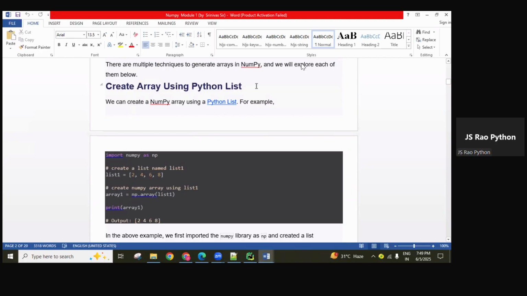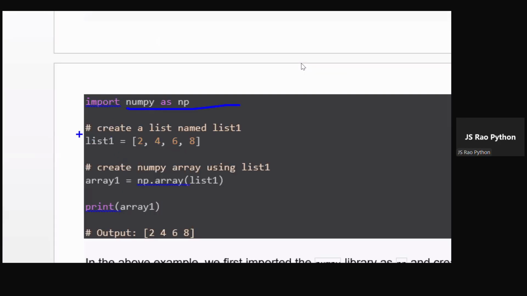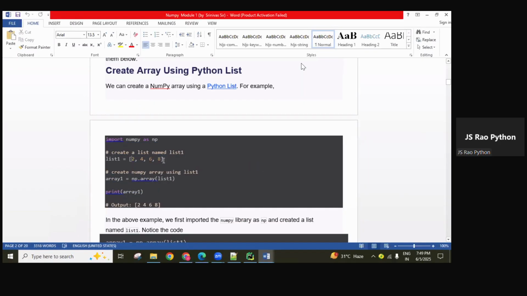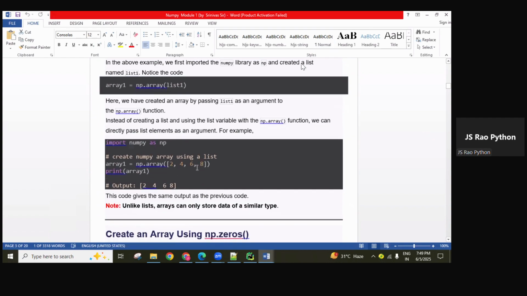One is using a Python list. Here we import the module, create a Python list object, give this Python list as input to the array function, create the NumPy array, and print the data. We can also give the Python list directly as input to the array function. That example is there.